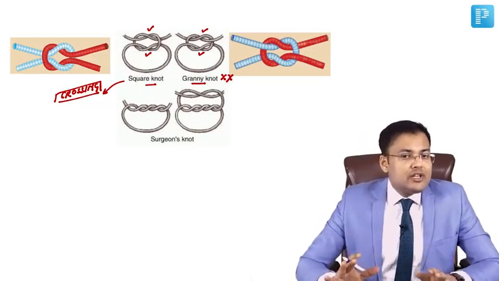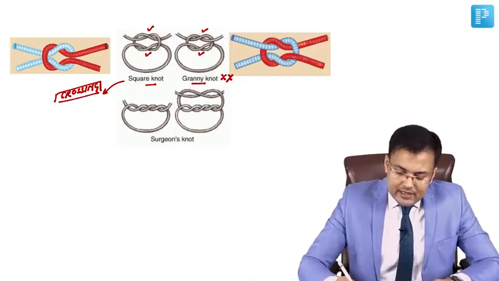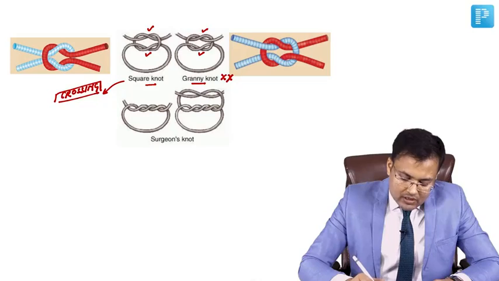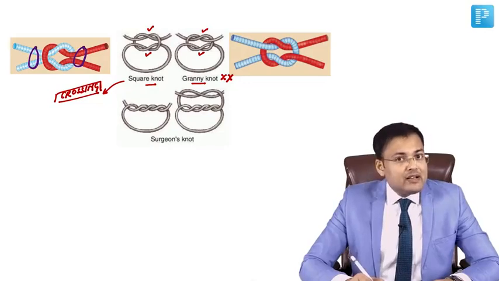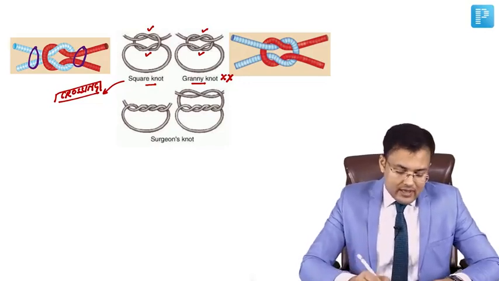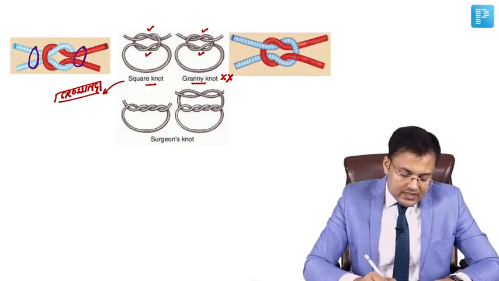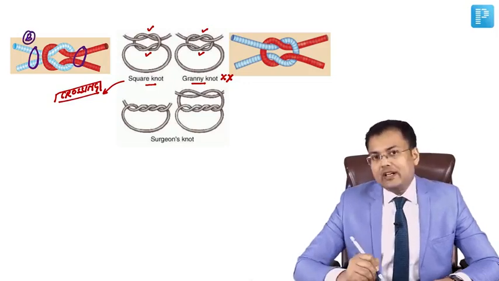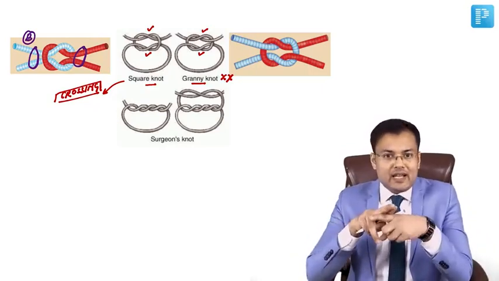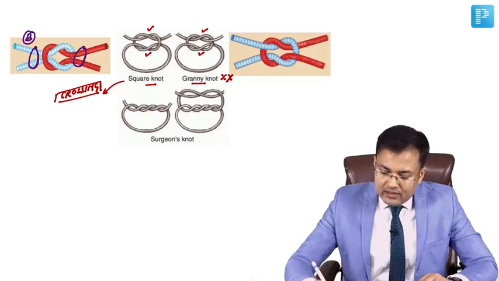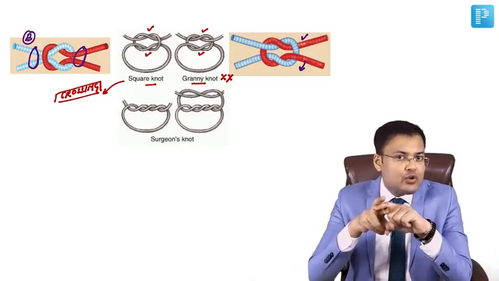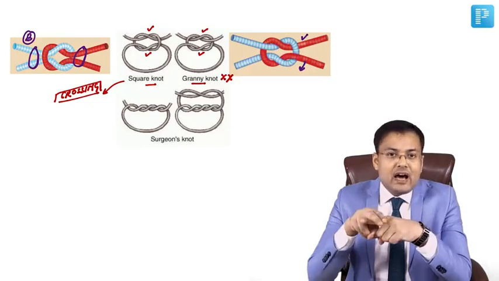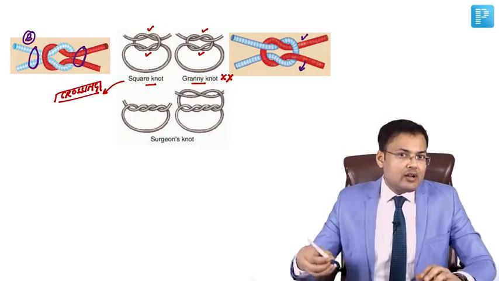Right? How to differentiate it on the basis of image? It's very easy. If you see square knot, both ends are together. Here you can see the red color ends are above the blue color, and on the opposite side the blue color ends are below the red color. So both ends are together like this. And if you see granny's knot, here one end is below blue and one end is above blue. Ends are not together in granny's knot, and ends are together in square knot or reef knot.